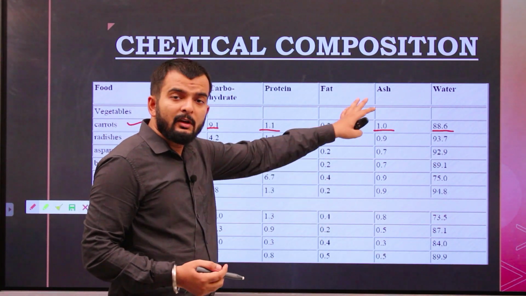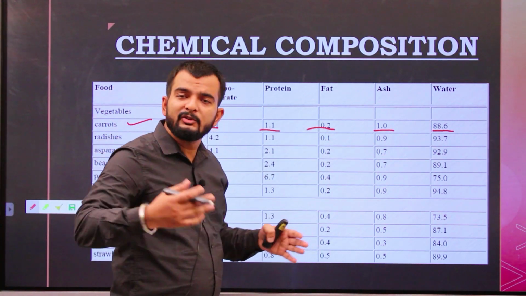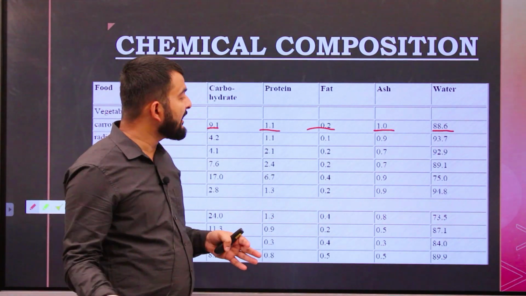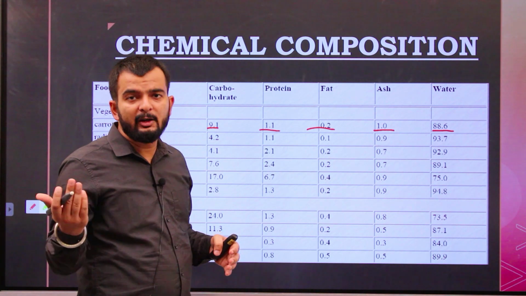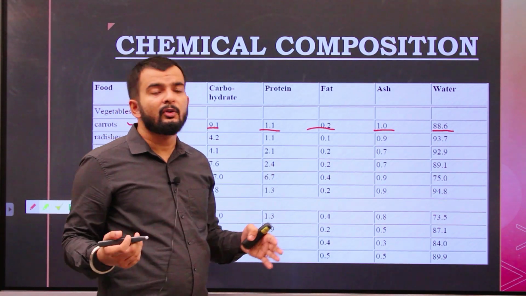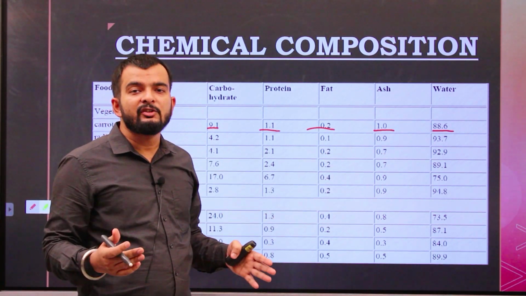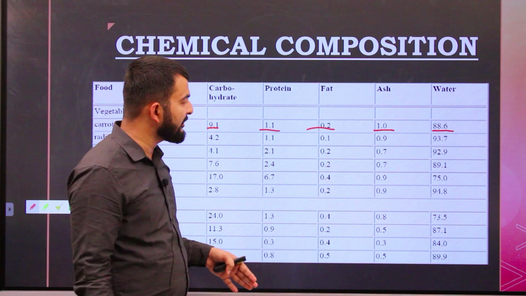The moisture content in fruits and vegetables ranges from about 80 to 95%, sometimes reaching 99%.